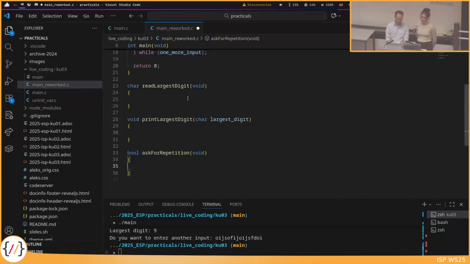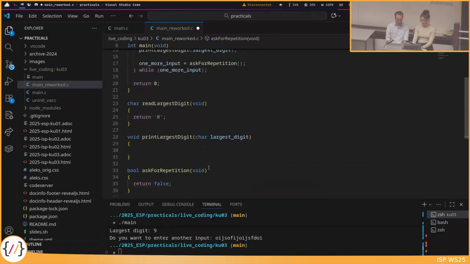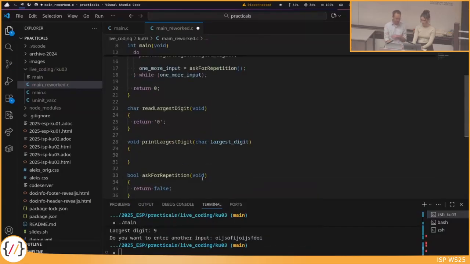So I do it now below, and the void function, okay, I will keep it like this for now. It's okay. For the character function, I will immediately define a return value here. So for instance, I return a 0 here, and for the bool function I return false, so that it has now a return value even though I haven't implemented anything here. So I can at this point run my program even if these functionalities are not implemented yet.